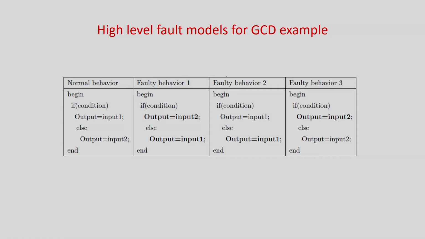Again repeating, stuck-at fault may be very good, but still you cannot do anything about it because of the complexity. Now I will take an example. Again I will come back to the example of the GCD. This is the normal behavior, and we are going to take a fault in a mux. This is the normal behavior of the mux: if condition, input 1, input 2. In the faulty behavior, they get swapped, so instead of 1 and 2 it becomes 2 and 1. Constant input: for both cases the output is input 1, and in the second case the output is input 2. People have found that if you take this fault model for a mux, then more than 95% correlation has been established for the multiplexer.